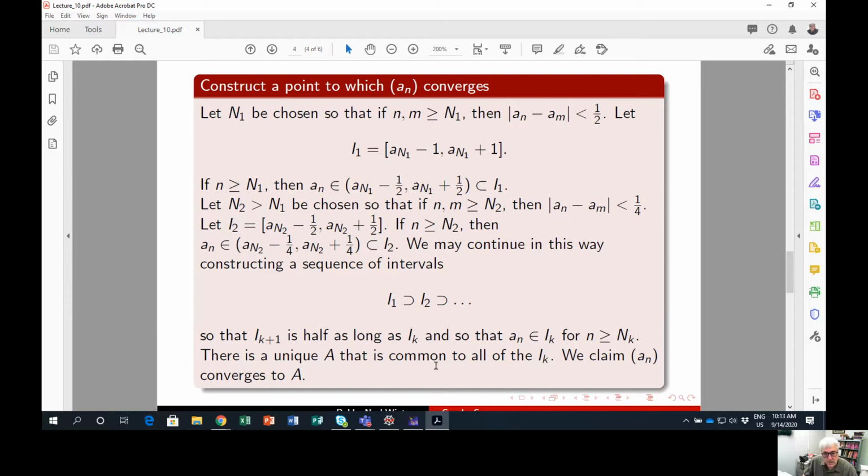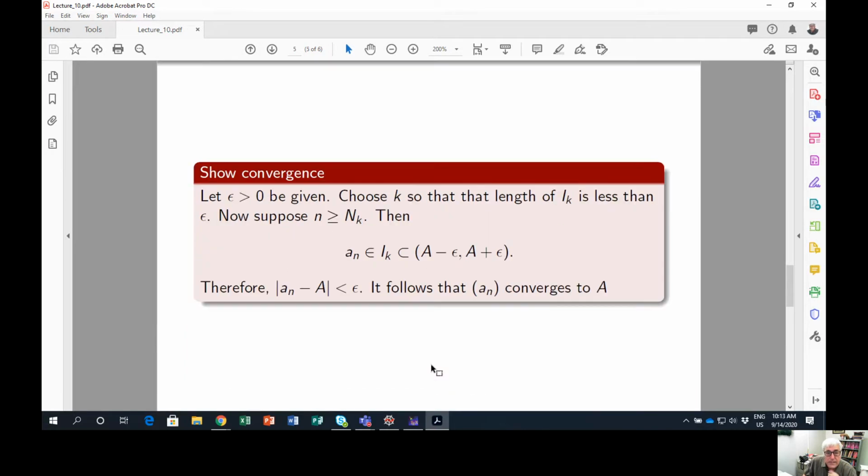Okay, so here we hit it with the nested interval principle. There is a unique A that is common to all of my I sub k, and we claim that A sub n converges to this A.